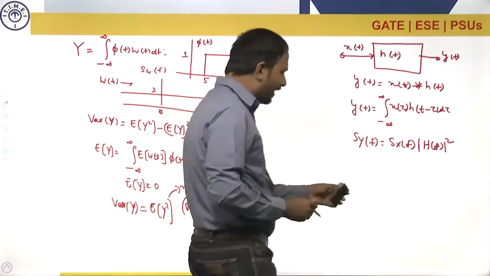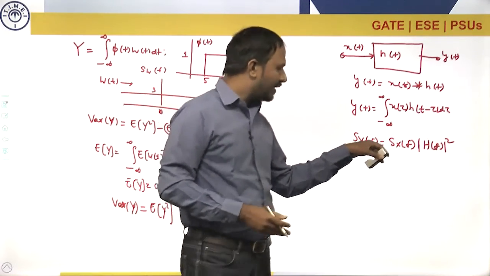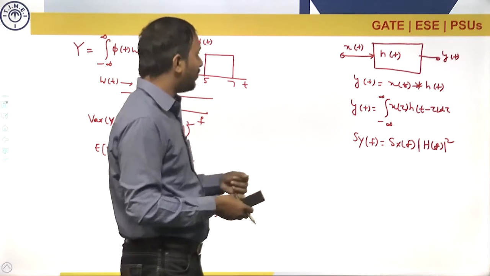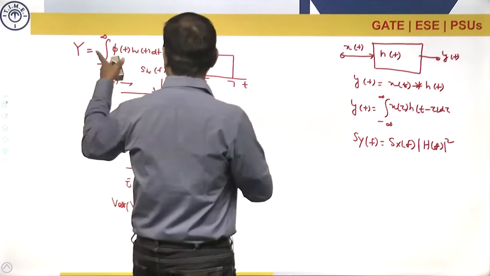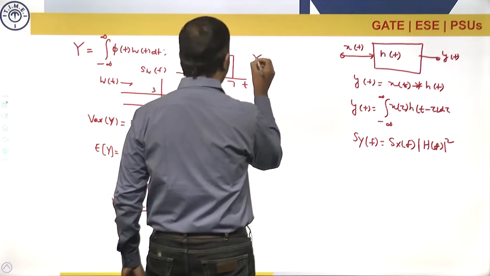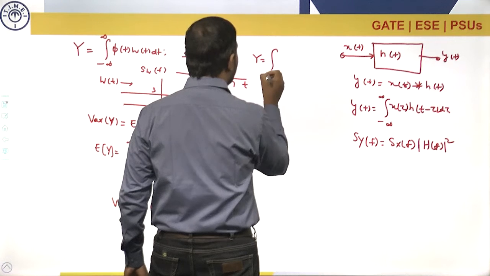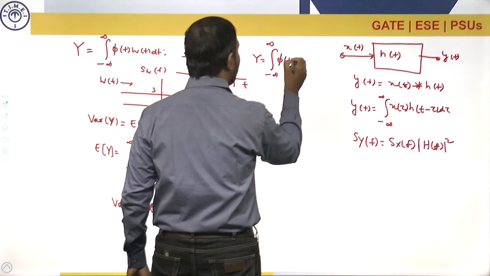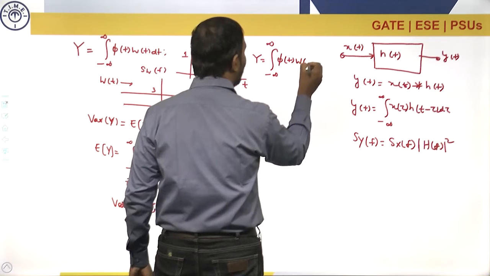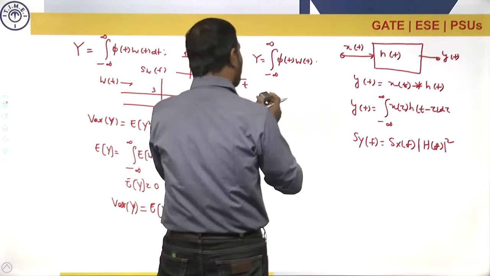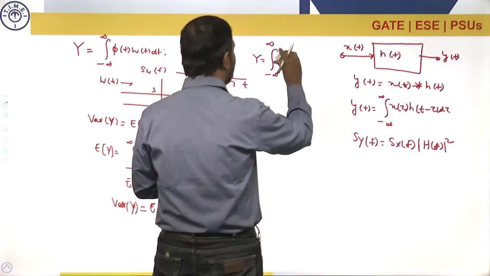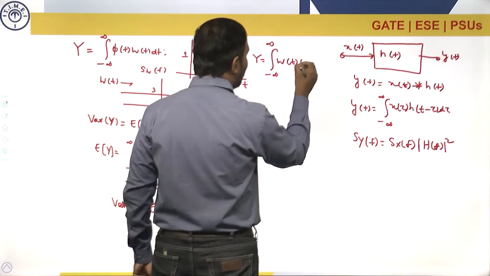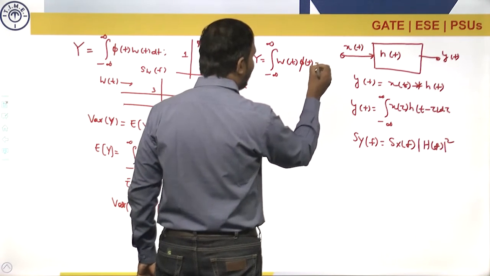So I can get the power spectral density, and I can calculate the area so that I will get the power, which is nothing but the mean square value. But observe here, if you look at our expression, Y is the integral from minus infinity to infinity of phi of t into W of t dt, or better I will interchange and write W of t into phi of t dt.